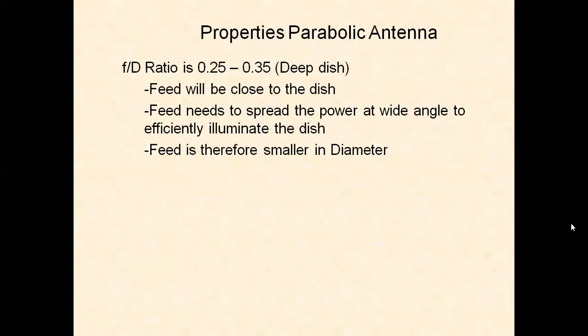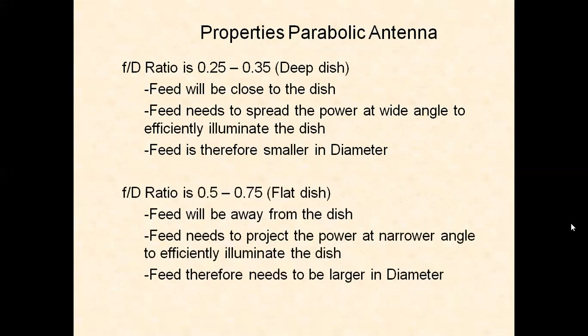F by D ratio is 0.25 to 0.35, that is deep dish antenna. Feed will be close to the dish. Feed needs to spread the power at wide angle to efficiently illuminate the dish. Feed is therefore smaller in diameter.